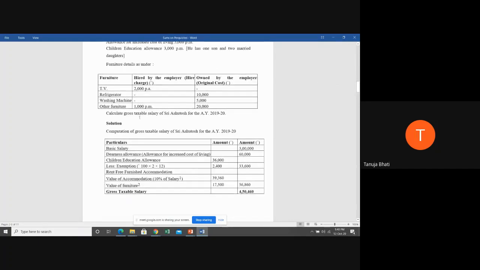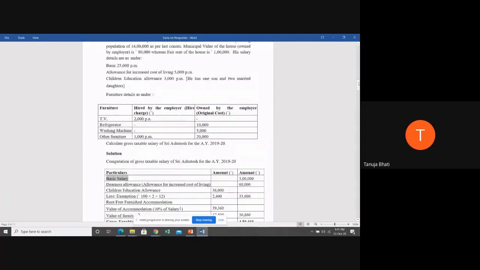So here they are not telling us to calculate the taxable perquisite. Here they're telling us to calculate the gross taxable salary. So we know how to start with computation of gross taxable salary of Shri Ashutosh for the assessment year 19-20. Basic salary, as you all know, is 100% taxable. So what is the basic salary? 25,000 per month. When you multiply 25,000 into 12, you get 3 lakh.